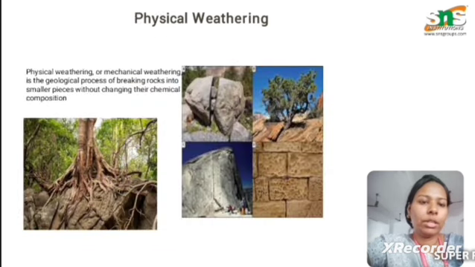Next one, physical weathering. Let's see the physical weathering in detail. Physical weathering is also known as mechanical weathering. It is the geological process of breakdown of the rocks into smaller particles without changing their chemical compositions. That is, the physical properties such as the outer layer, the texture and the streak can be destroyed. That is called physical weathering. But the chemical properties of the rocks are stable in this.